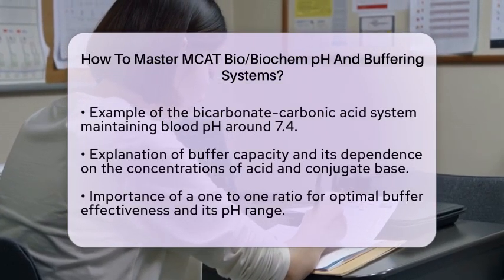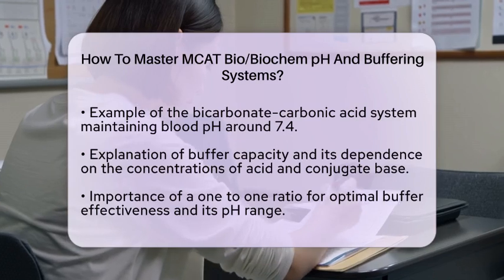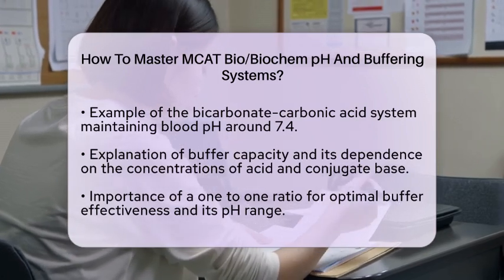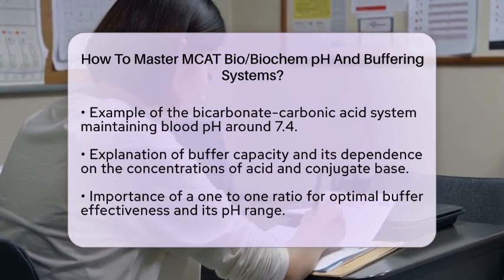A great example is the bicarbonate-carbonic acid system, which keeps blood pH around 7.4. This balance is essential for overall homeostasis.